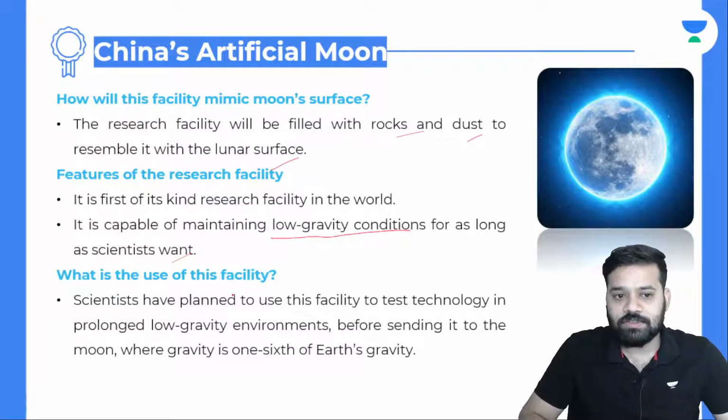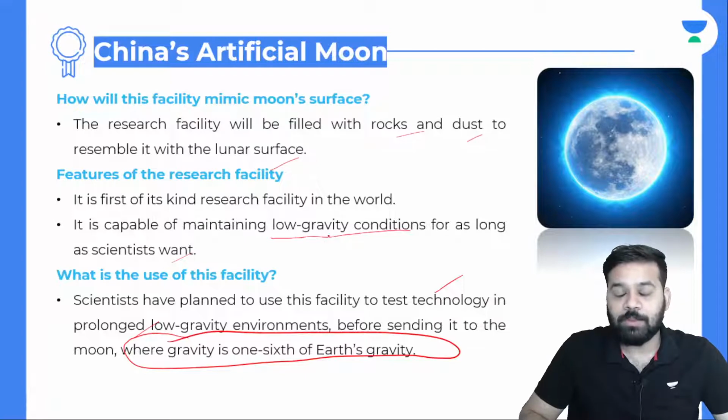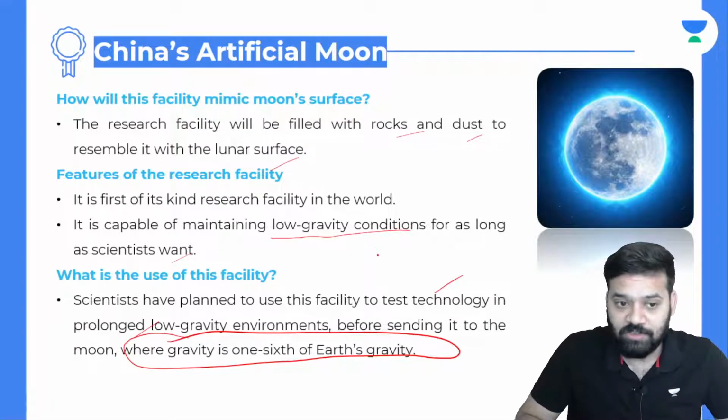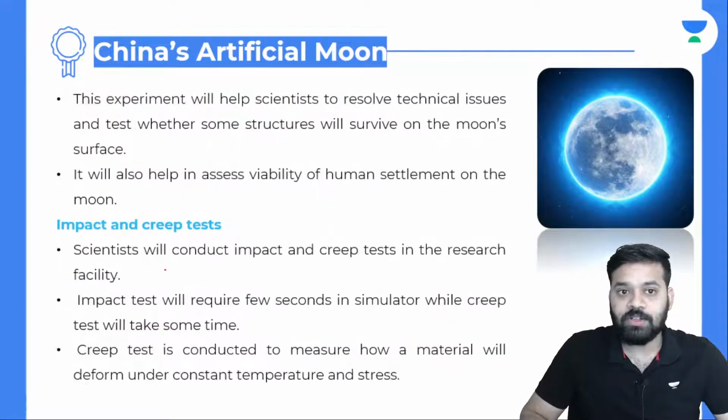And what is the use of this facility? Scientists have planned to use this facility to test technology in a prolonged low gravity environment before sending it to the moon, where gravity is 1/6 of the Earth's gravity. We know that the gravity of the moon is 1/6 of the Earth's gravity. Going forward, this experiment will help scientists to resolve technical issues and test whether some structures will survive on the moon surface. It will also help in assessing the viability of human settlement on the moon.